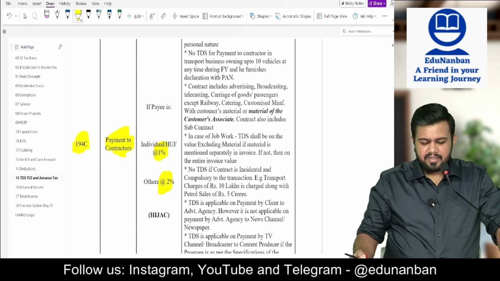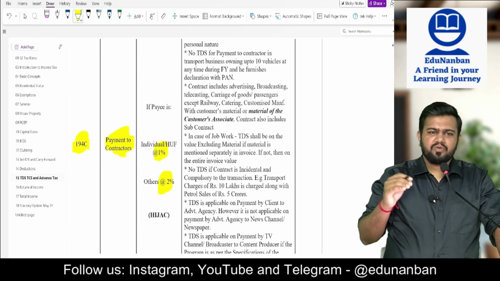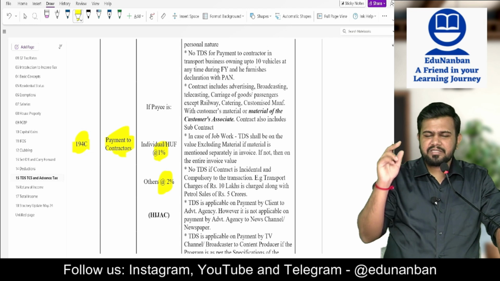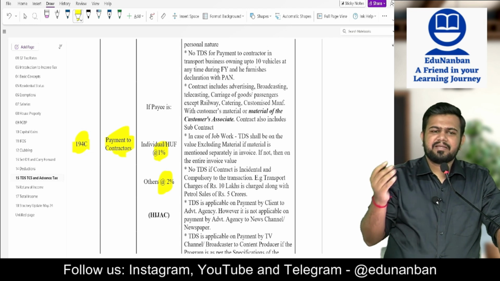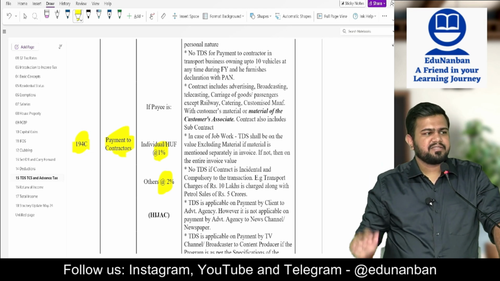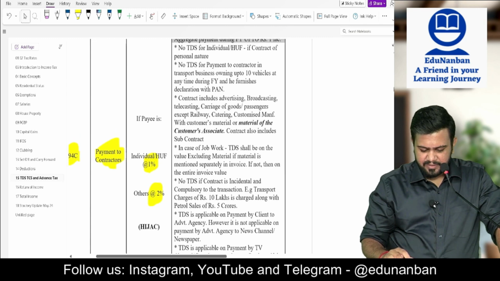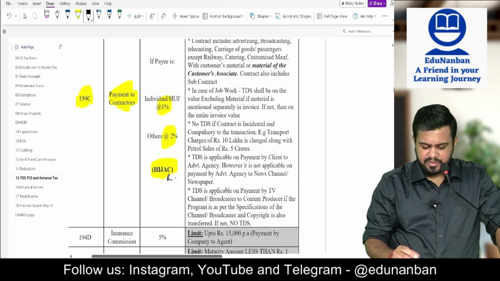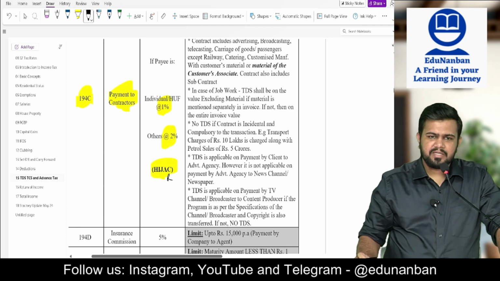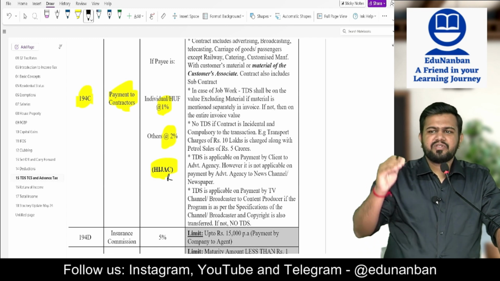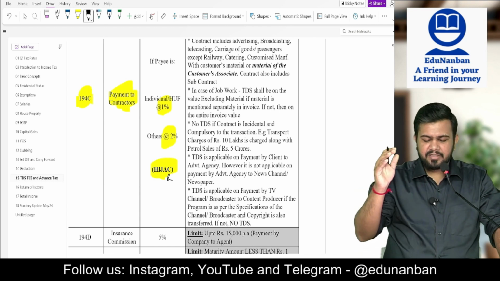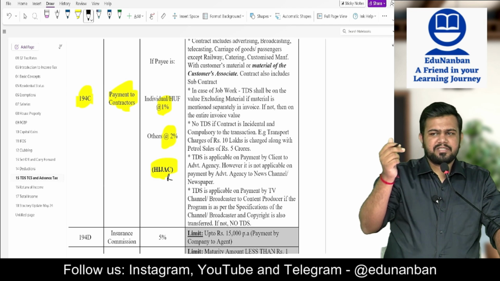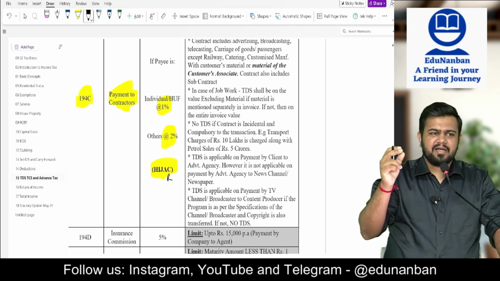Very important. Payment to contractor: if payment is made to individual or HUF, TDS rate is 1%. If it is other than individual or HUF, TDS rate is 2%. And this is also covered under the Section 44AB provisions. So here also, if an individual or HUF, listen here, there is a small twist.